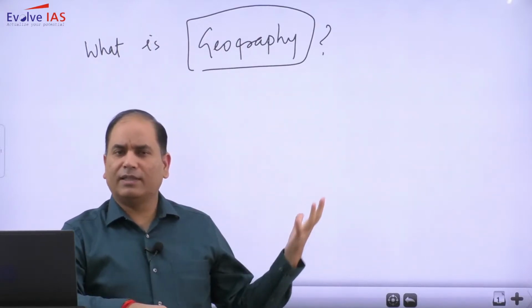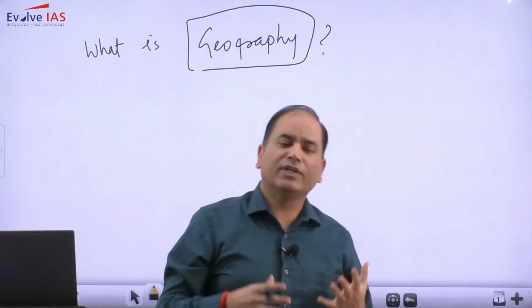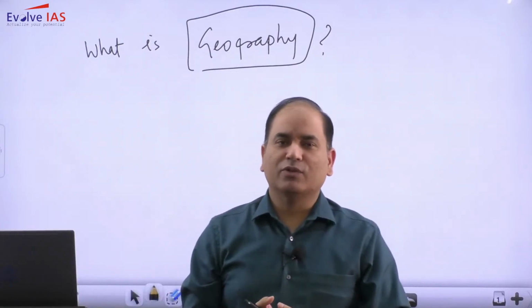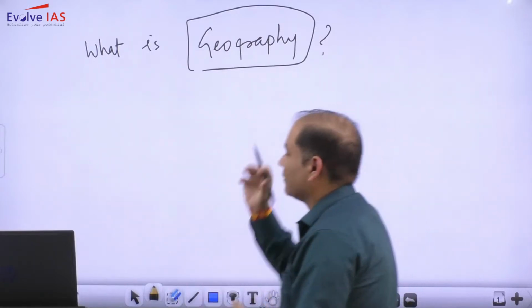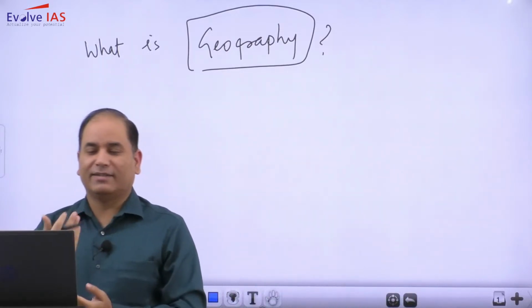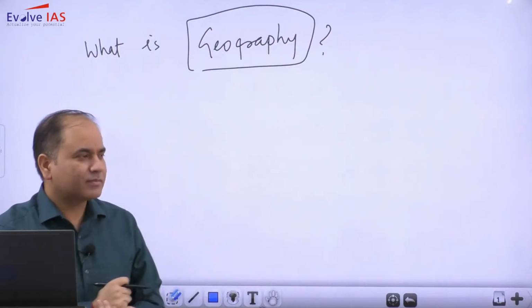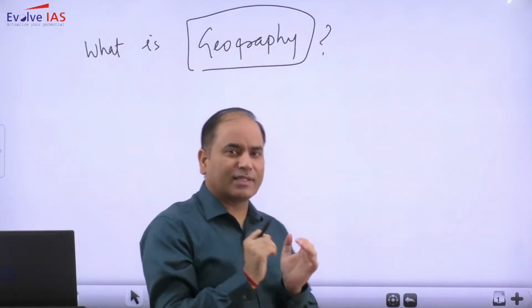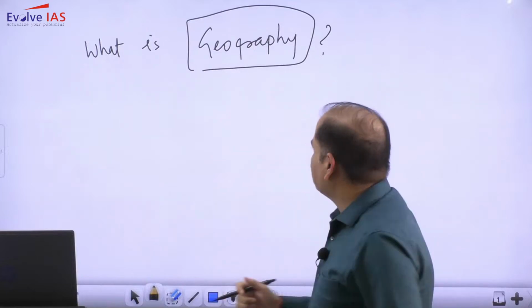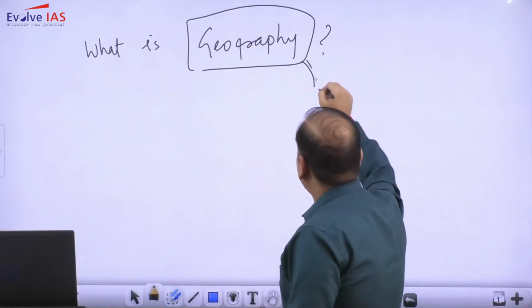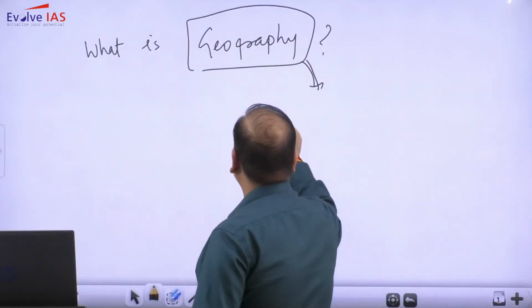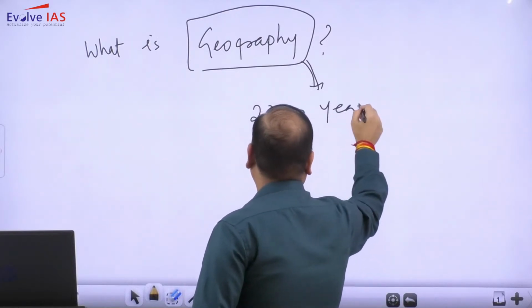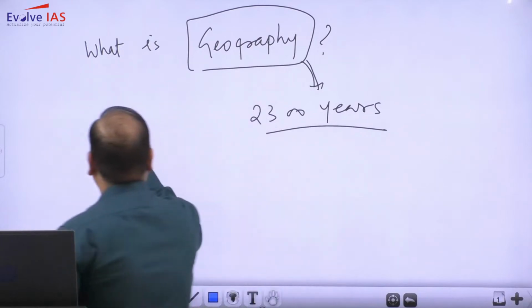So based on all these features, you must have decided to go with geography. But now it is time to understand what geography is. Geography hai kya? So what is geography? As far as this term is concerned, the history of this term, or you can say the age of this term, is roughly around 2300 years.